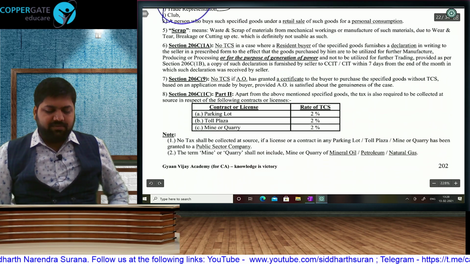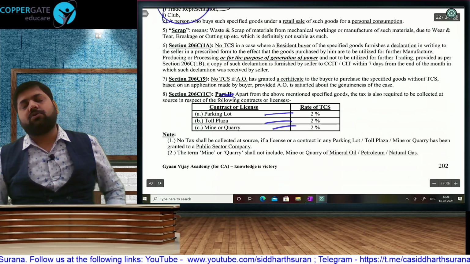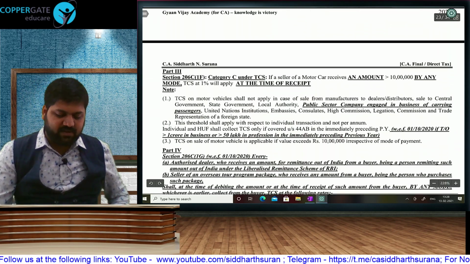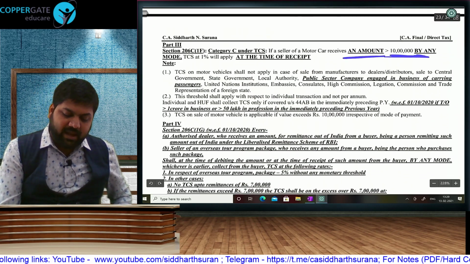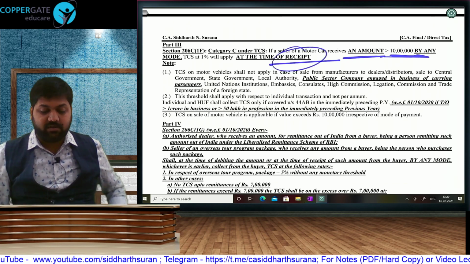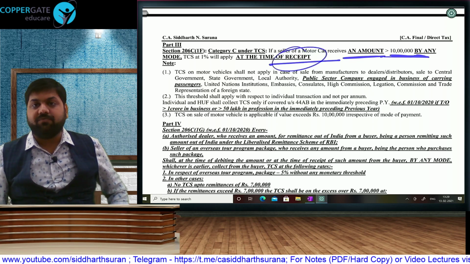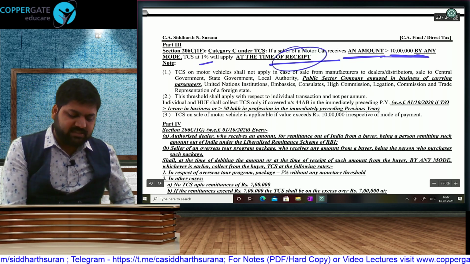Then we have part 2 of TCS: sale of licenses, parking lot, toll plaza, mine or quarry, 2% TCS will get attracted. Part 3: sale of motor car more than rupees 10 lakh, any amount at the time of receipt. Normally TCS comes at debit or receipt, whichever is earlier, but for motor car it will come at the time of receipt. If there is sale of a motor car of more than 10 lakh rupees, then 1% TCS will apply.